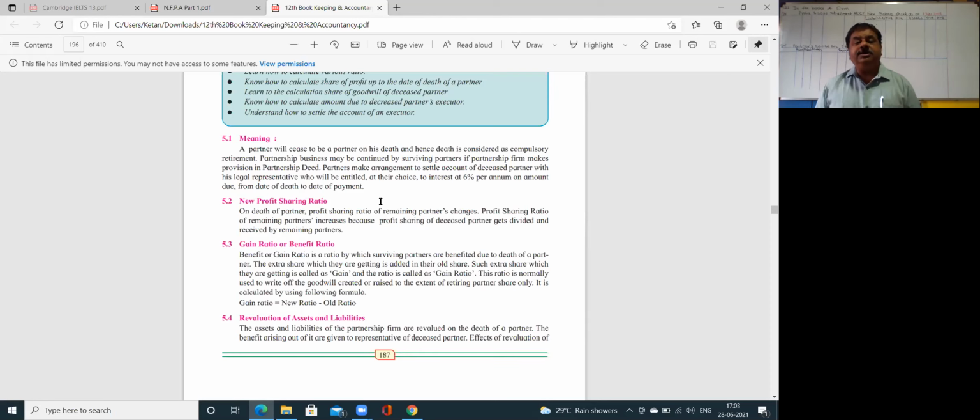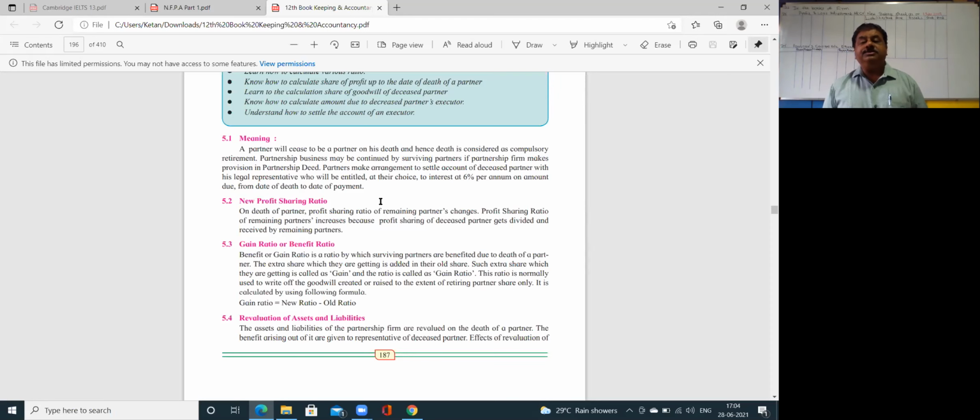Partnership business may be continued by surviving partners if the partnership deed makes provision for it. The other partners will continue. Surviving partners, meaning the remaining living partners, will continue the business.